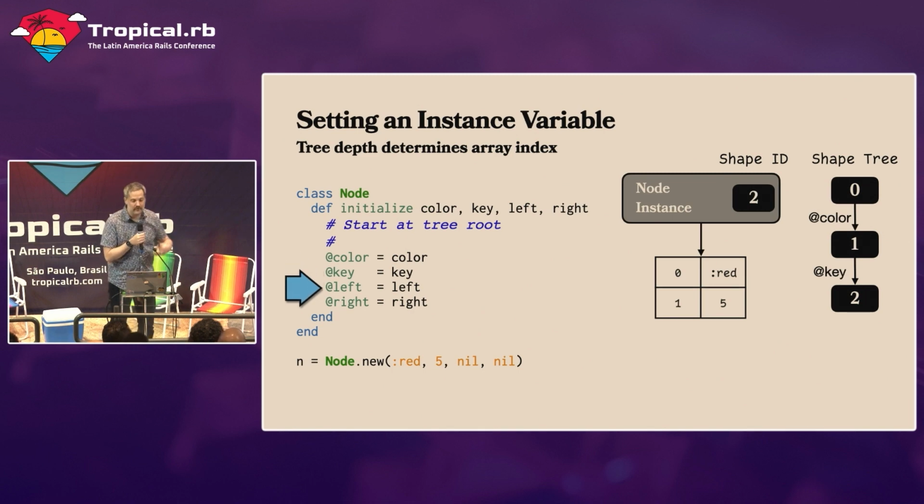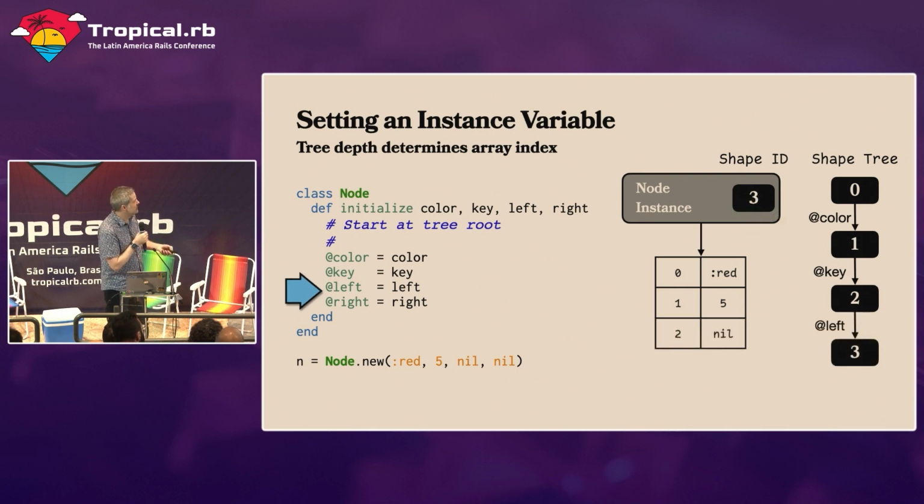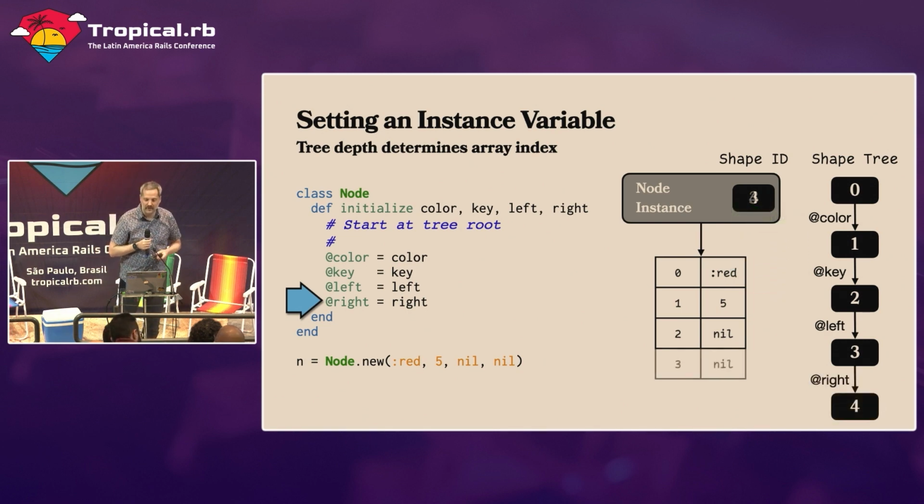Then we'll do the same thing for the left instance variable. Has this one ever been set before? And we have to say, well, is key left? No. Is key color, or is color left? No, they're different. So we'll add a new shape and create a new edge. And then we have to do the exact same thing with right, only this time we have to check, is right the same as left? Is it the same as key? Is it the same as color? We have to go all the way up to the top like this. We have to check each time whether or not this thing was set before.